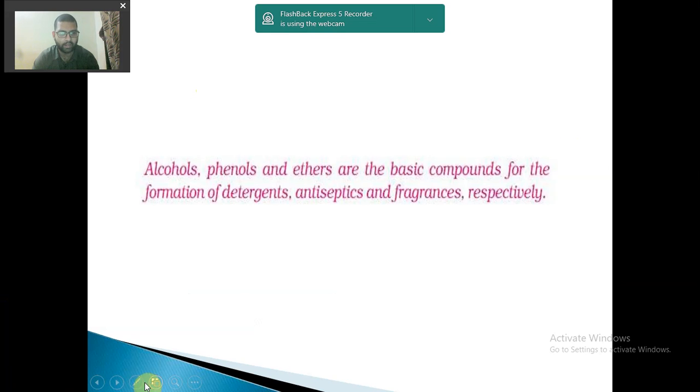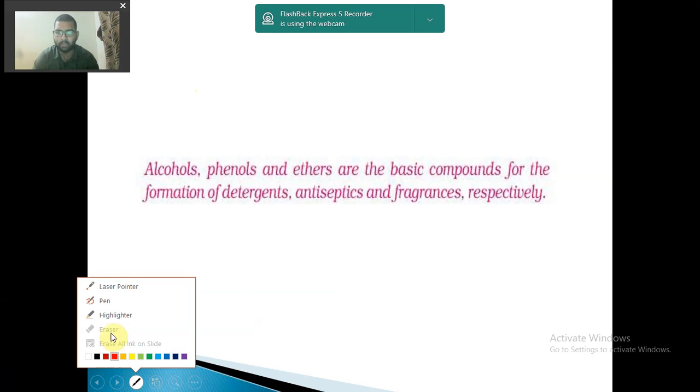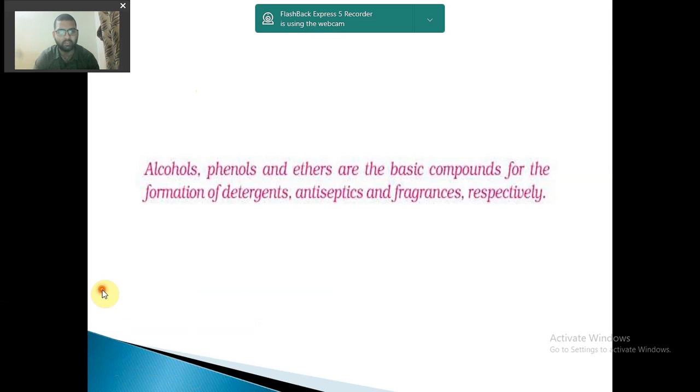Alcohol, phenol, and ether are the basic compounds for the formation of detergents, antiseptics, and fragrances respectively. So this is just for knowledge that our surf soap, or our deodorant, or the sanitizer that we are using now, these all are alcoholic components. Okay, so this is just for knowledge. There must be some knowledge thing, no?